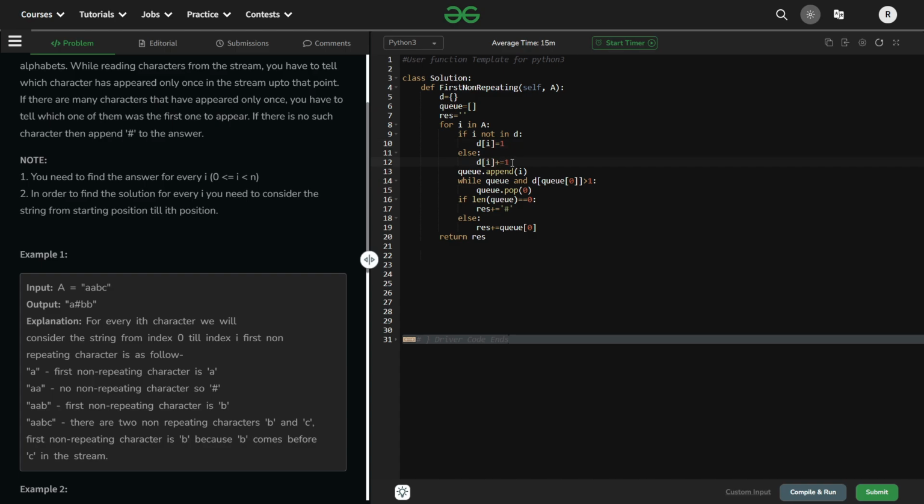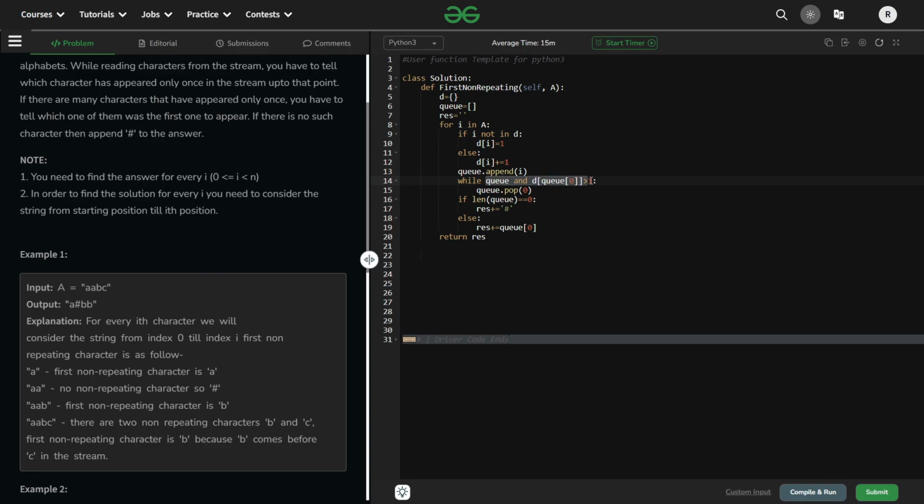So where this is being used is inside the while loop here. Before that we will be adding the value inside the queue. Why we're adding it inside the queue is to pop that element afterward. We have to pop that element because when the character is repeating, then we don't need that character anymore, so we can delete it. So that's why we're using this condition.